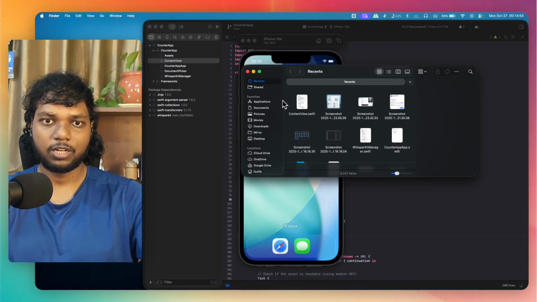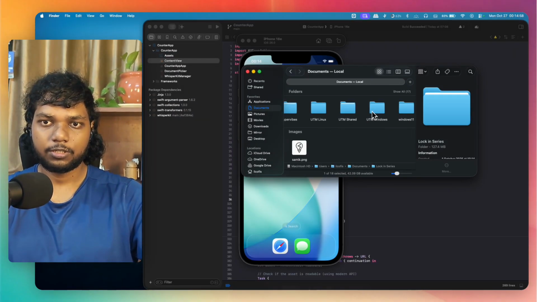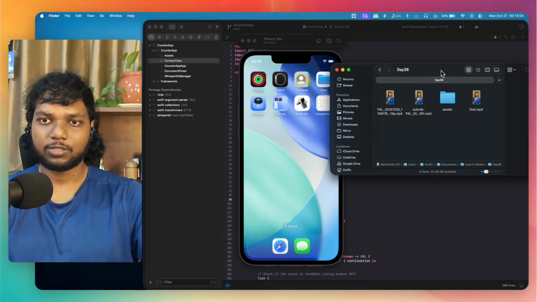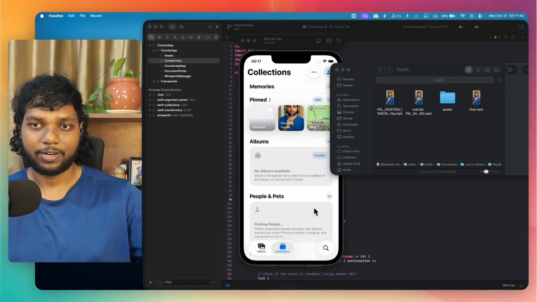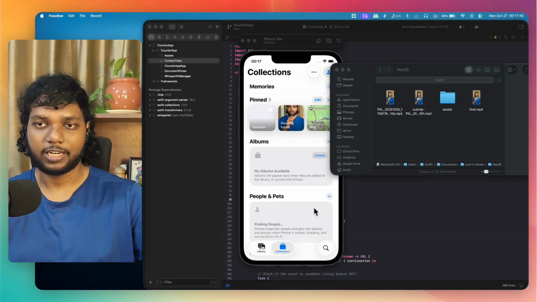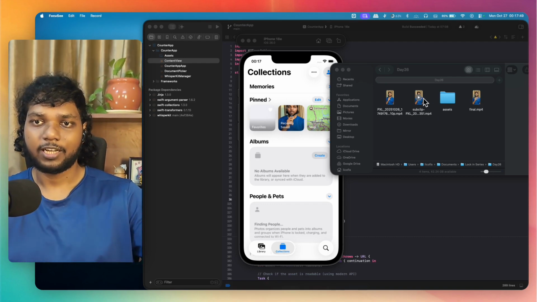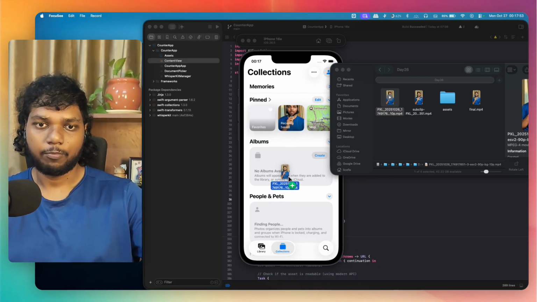So right now I have these documents and I have a locking series. So here you can see I have one video file. I record every day, documenting my journey. This video got stopped recording, so that's why there is a disconnect. So let's get into the back video. So you can see I'm recording my journey and I record daily. So I will put this video here.